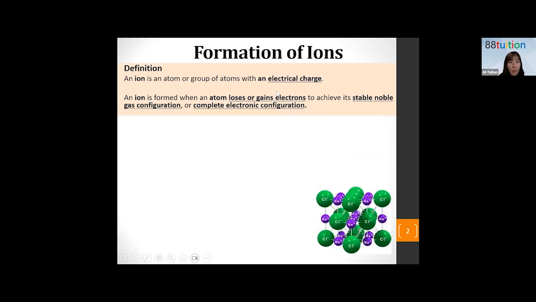Formation of ions. Why is there a need to form ions? Now, firstly, you must understand how to define ion. You will be asked. Okay, sad to say, Sec 1 and Sec 2, they like to ask definition quite a bit. So they will ask you things like, okay, define an ion. So how do you define it? It's an atom or group of atoms with an electrical charge.